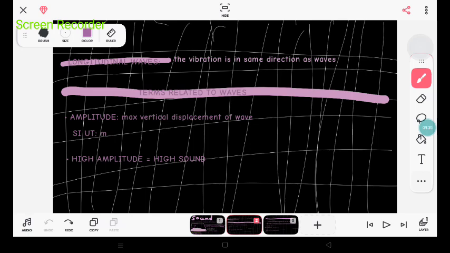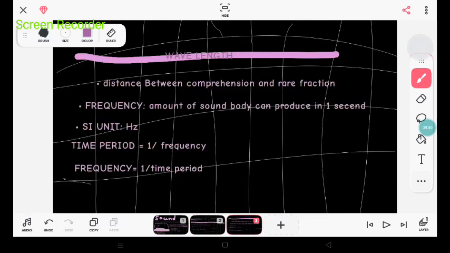For example, that was a high amplitude. That high sound was produced by a high amplitude. That was a low amplitude. That low sound was produced by a low amplitude. I know I gave y'all a jump scare, but jump scares are necessary to learn physics.